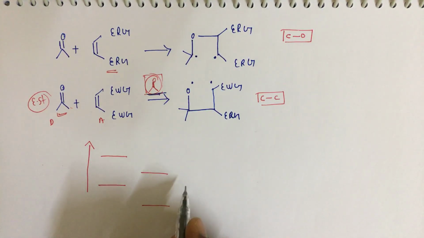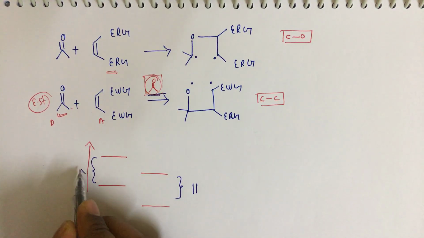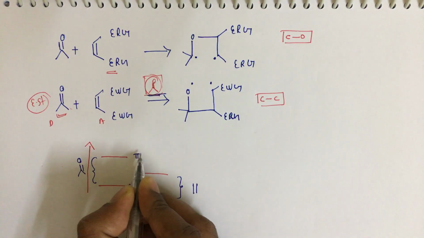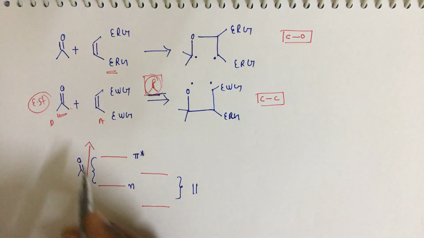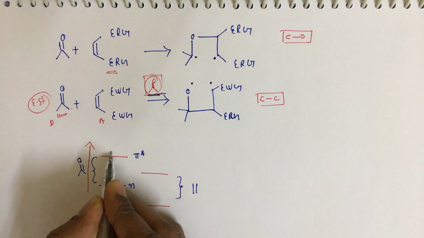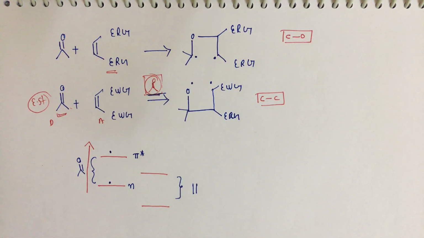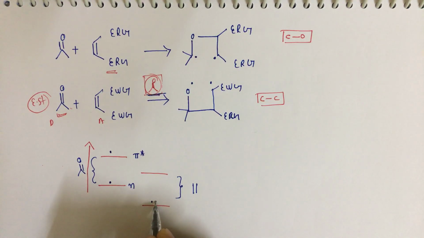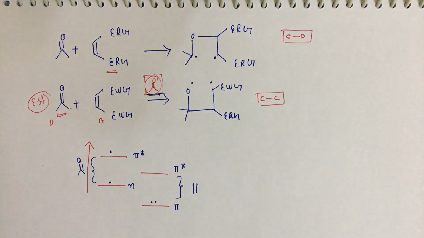That's why this is for the olefin, and this is for the carbonyl compound, and this is the n orbital, and this is the pi star orbital. Since the carbonyl compound is in the excited state, the 2 electrons will be distributed like this: 1 electron in the n orbital, 1 electron in the pi star orbital. Similarly, because the olefin is in the ground state, both electrons are present in the pi orbital, and this is pi and this is the pi star.